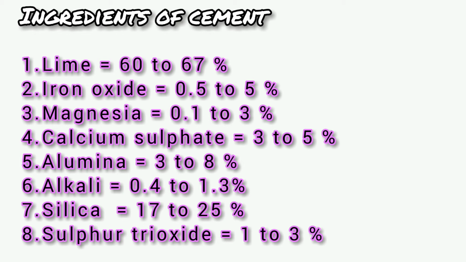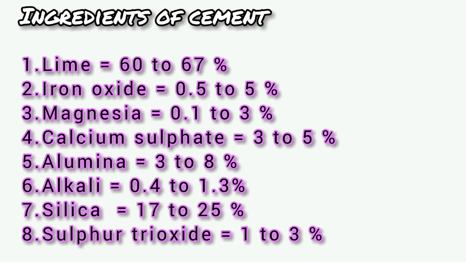Second is iron oxide. The molecular formula of iron oxide is Fe2O3. The percentage of iron oxide in cement is 0.5 to 5%. It provides color, hardness and strength. It helps fusion of raw material.